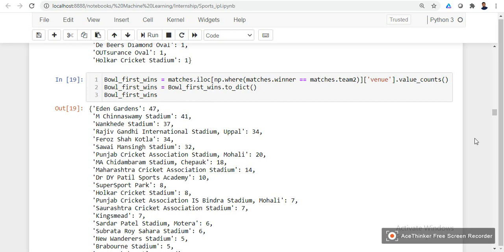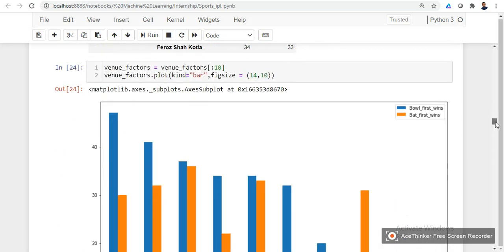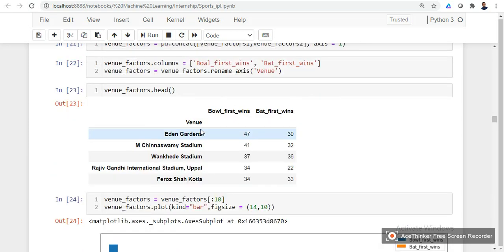We can also compare with a bar chart as well. You see in Eden Gardens, the bowl first team has won 47 times and the bat first team has won 30 times. Again in Chinnaswamy Stadium, the bowl first team has won 41 times and the bat first team has won 32 times. Likewise, we can observe the trend. The bowl first team has a little more advantage of winning the match.